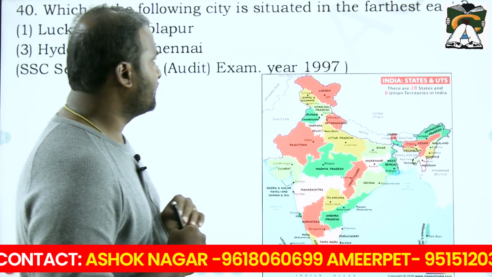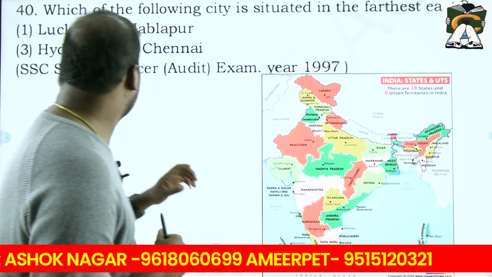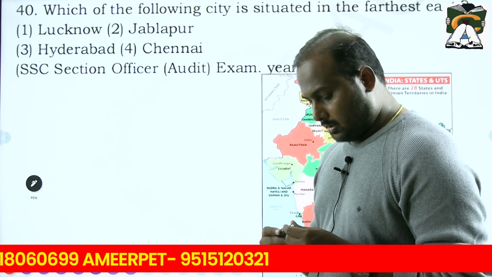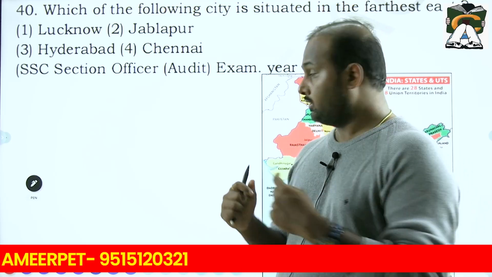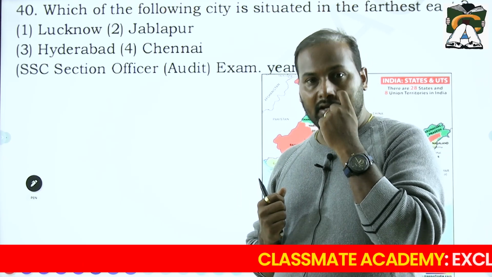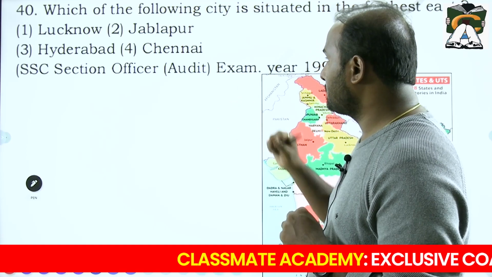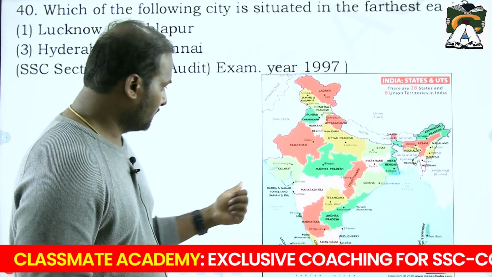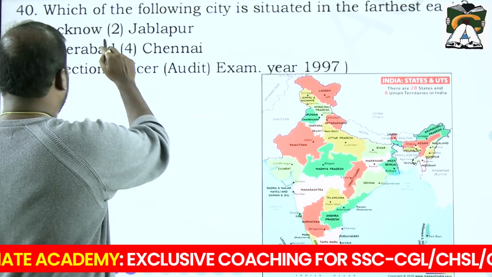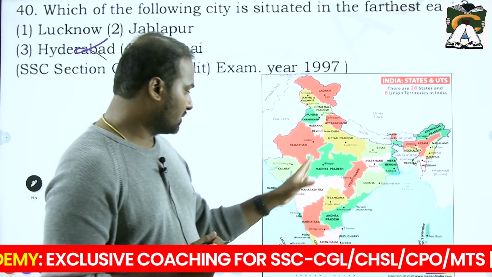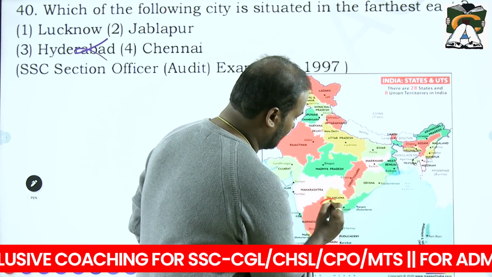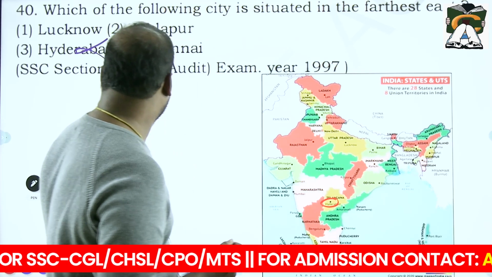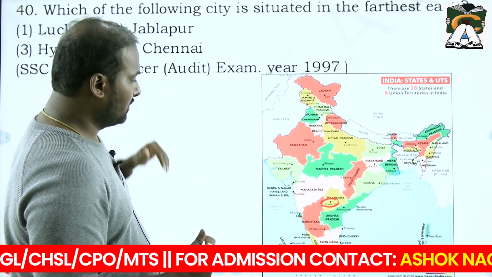Which of the following cities is situated in the farthest east? To be frank, this question is quite difficult. In the previous class also I said, when we discussed the map, there are certain cities you need to remember. In this case: Lucknow, Jabalpur, Hyderabad and Chennai. If you see the map here, first of all you can directly eliminate Hyderabad, because it is almost at the center. Chennai is on the eastern side, so you can eliminate Hyderabad immediately. Remaining are Lucknow, Jabalpur and Chennai.